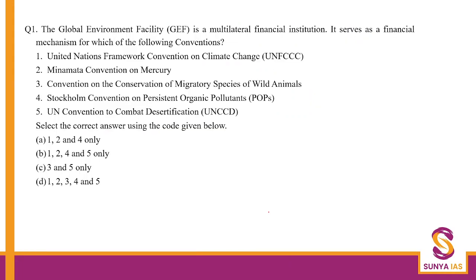The first question: the Global Environment Facility is a multilateral institution. It is a financial mechanism for which of these? Number one, UNFCCC, yes. Minamata Convention, which deals with mercury, so even this one. Convention on Conservation of Migratory Species of Wild Animals, this is not covered. Stockholm Convention for Persistent Organic Pollutants, this is covered. And even the UN Convention to Combat Desertification, yes, this is also covered. So if you eliminate 3, you get your answer here, that is B.